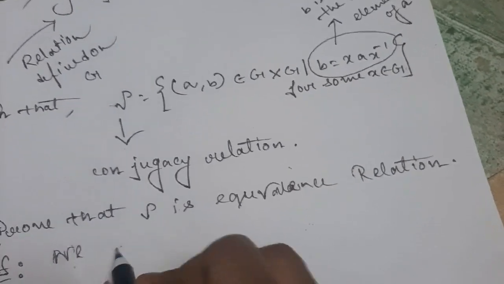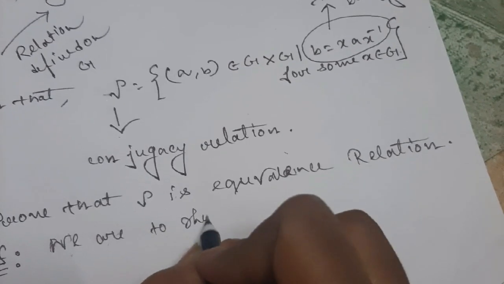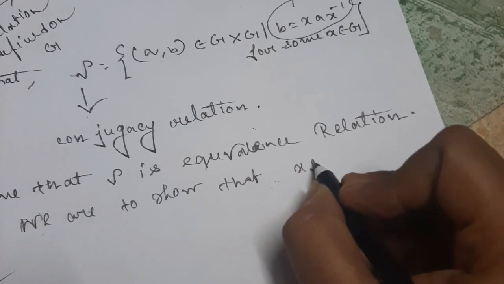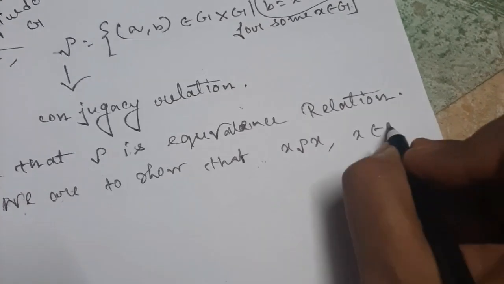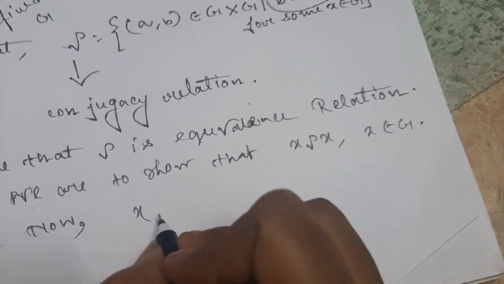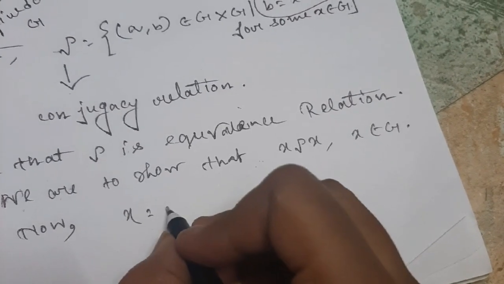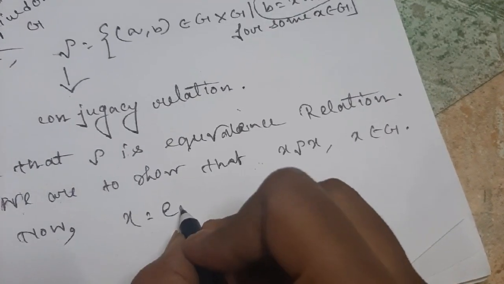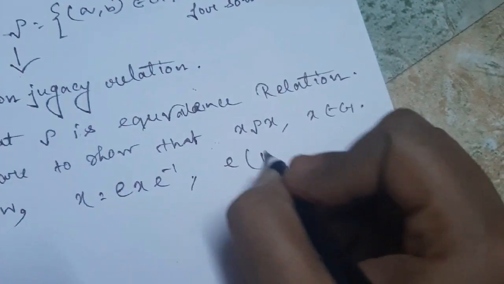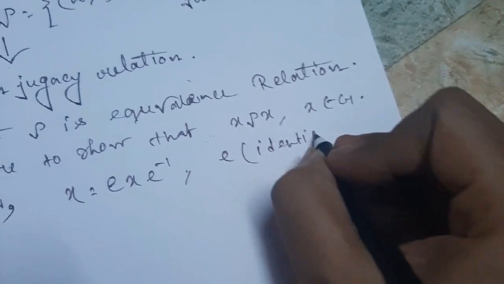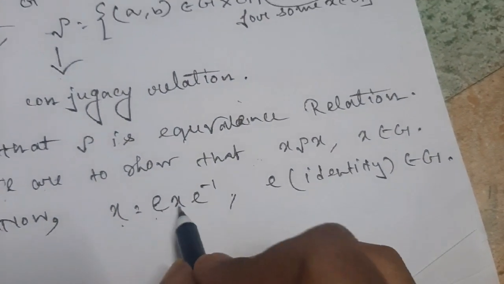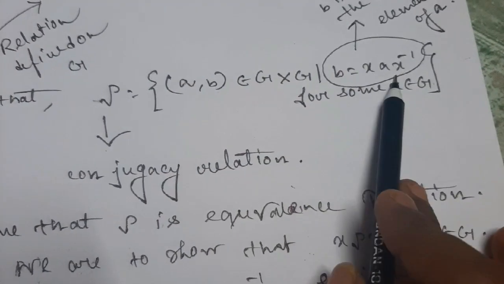So we are to show that X is related to X where X belongs to G. Okay, now look, easily we can write X equals E X E inverse, where E is the identity in G. Okay, so X equals E X E inverse, that means my relation has been satisfied.